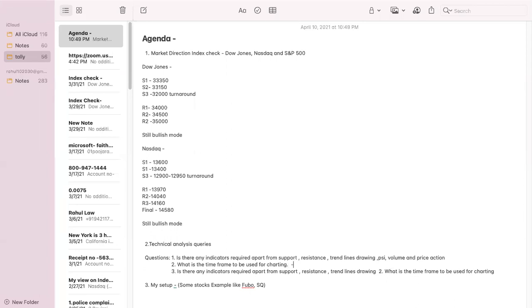So I would say 30 minutes and 1 hour for short term, and 1 hour and 1 day for swing trade, and 1 day to 1 week for medium to long term.